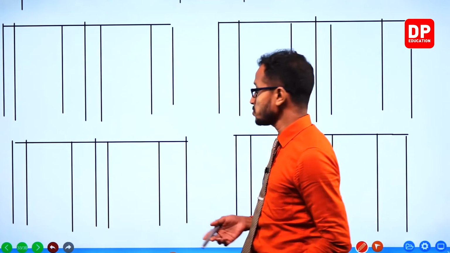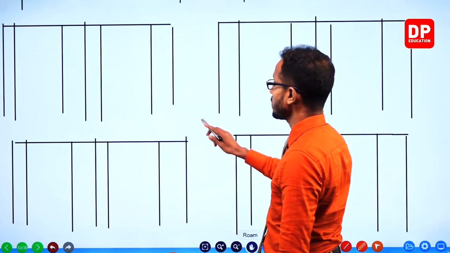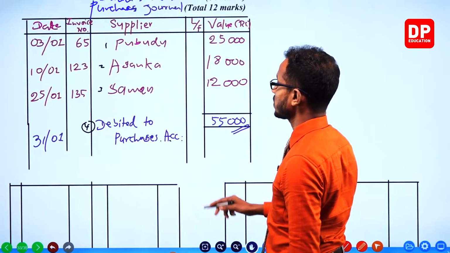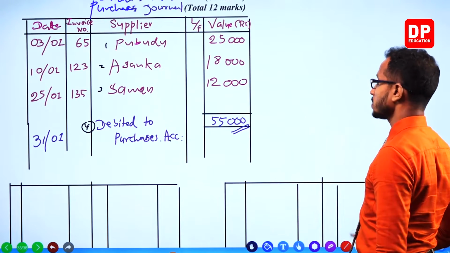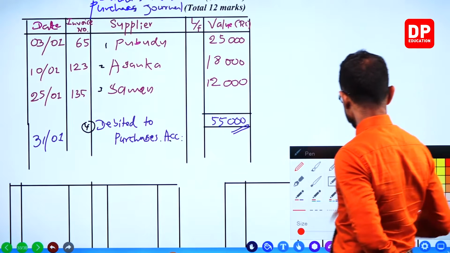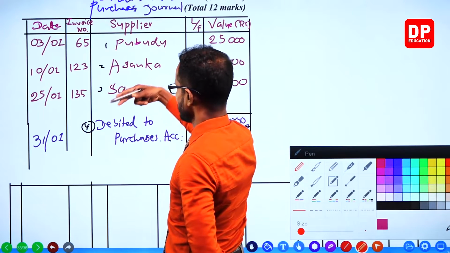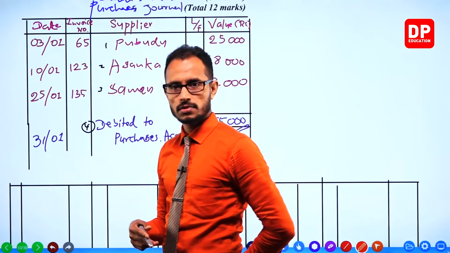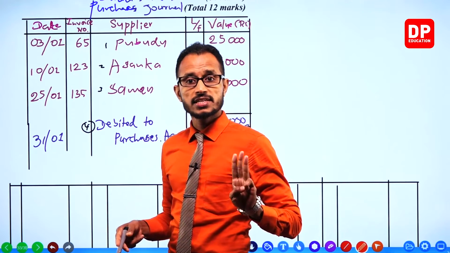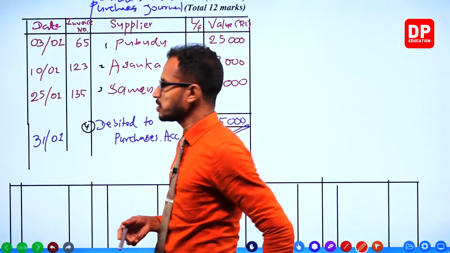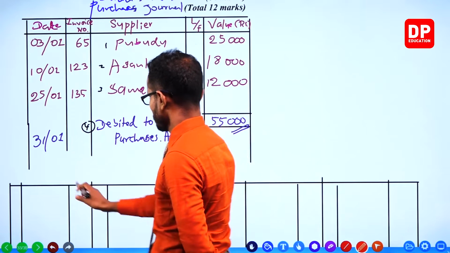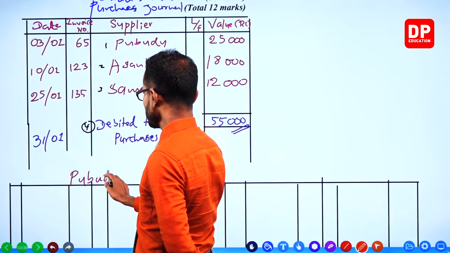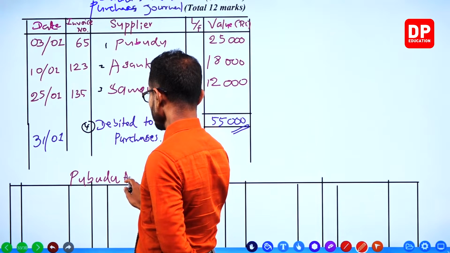Likewise, we have the ledger accounts and name them. We have already marked what ledger accounts we need, right? These are the ledger accounts we need. We have 1, this guy, 2, 3. For the 3 guys, we need 3 ledger accounts because they are our creditors. So let's name this Pubudu account.